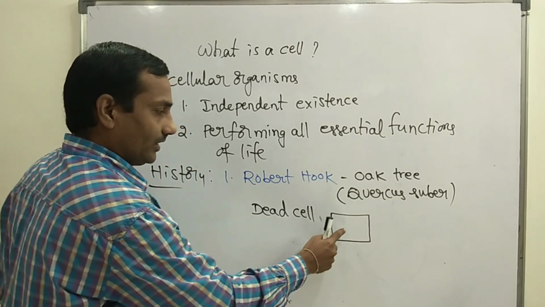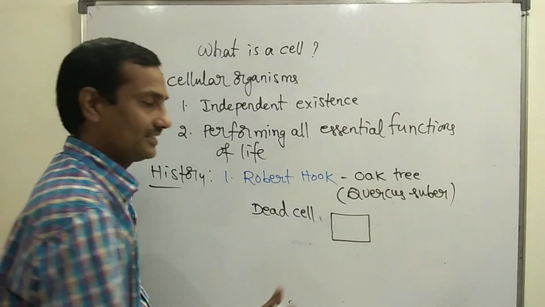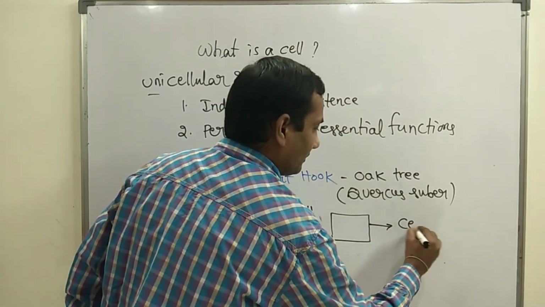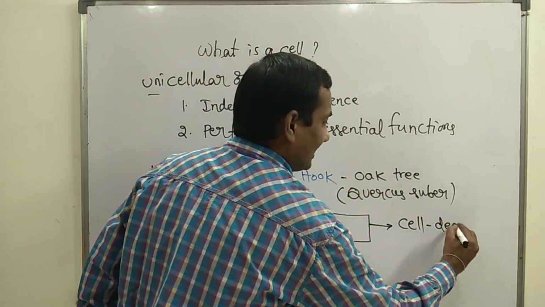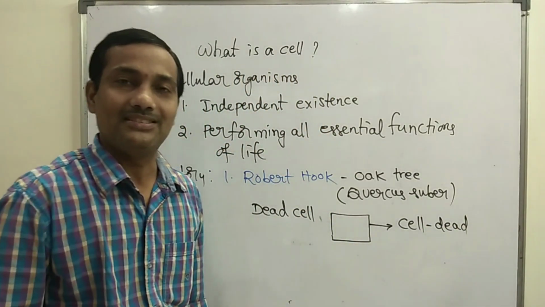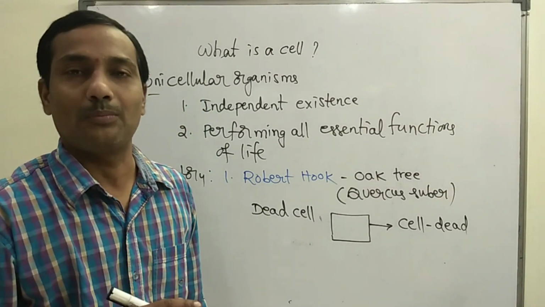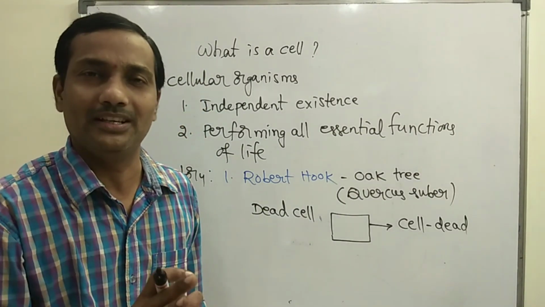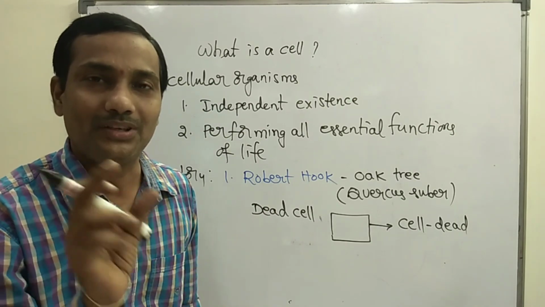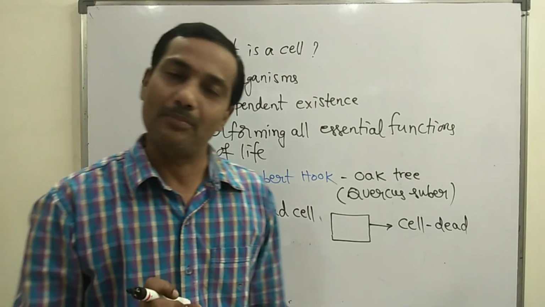This is a cell, but a dead cell, because due to lack of cytoplasm or protoplasm or nucleoplasm, nothing is there. So just an empty cell wall was observed under the microscope.